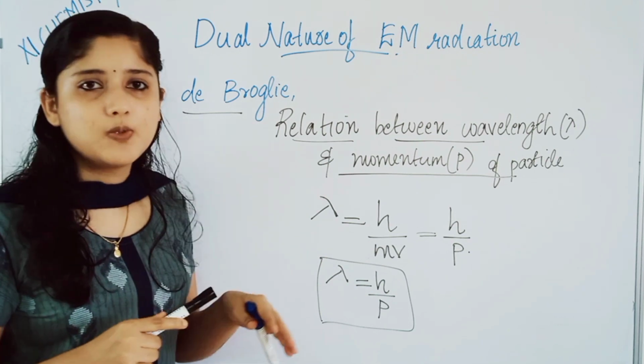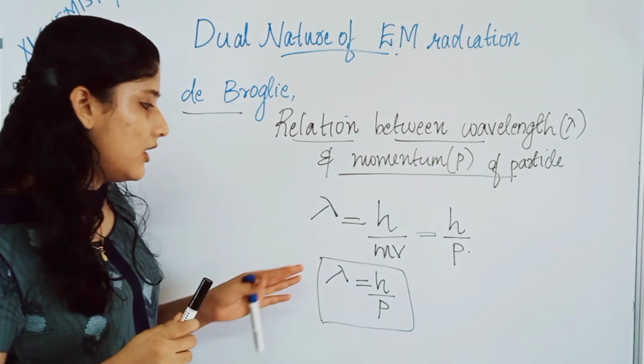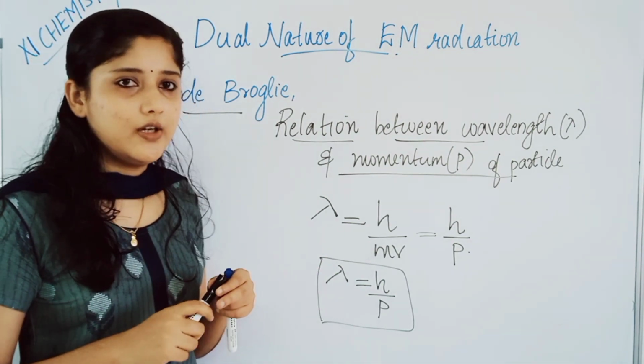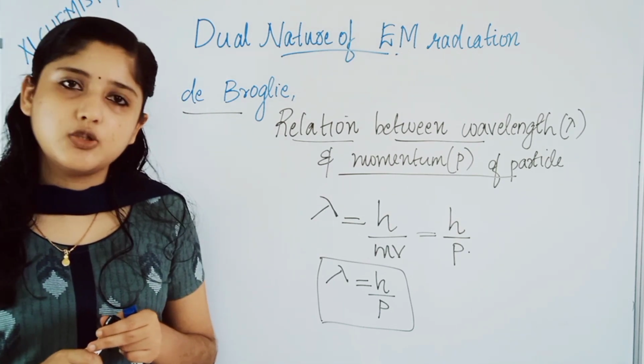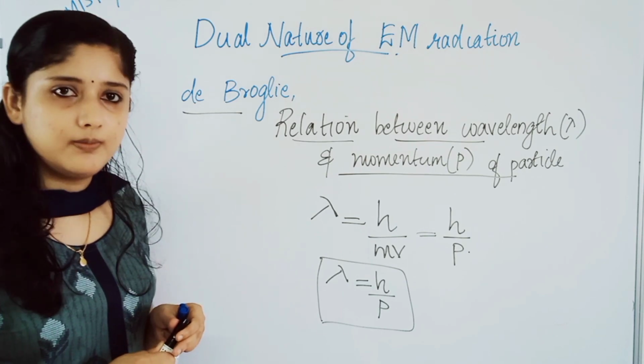Planck's constant, 6.626 × 10^-34, divided by p, which is the momentum of the particle, which is equal to mass into velocity of the particle.